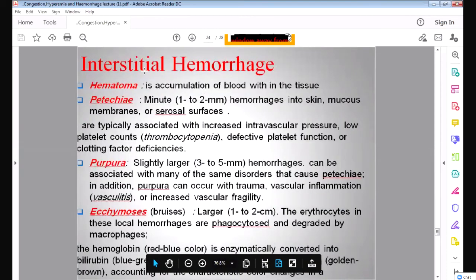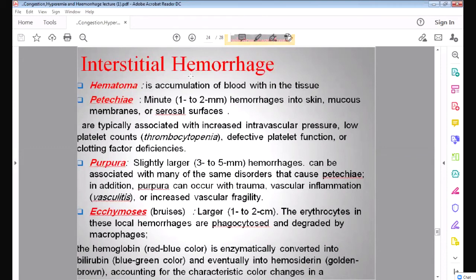Now hemorrhage. Okay, interstitial hemorrhage. Whenever there is hemorrhage outside the blood vessel, inside the tissue or into the skin, whenever the blood comes out of the blood vessel and collects inside the tissue, that is called a hematoma.